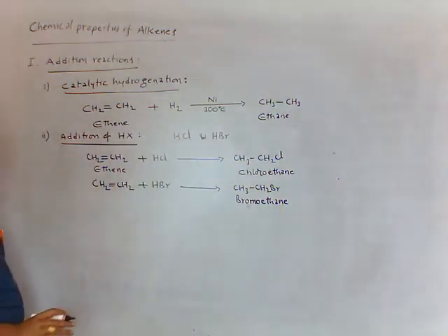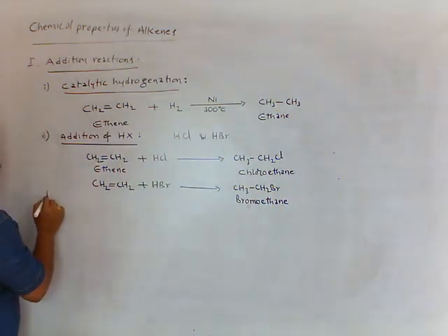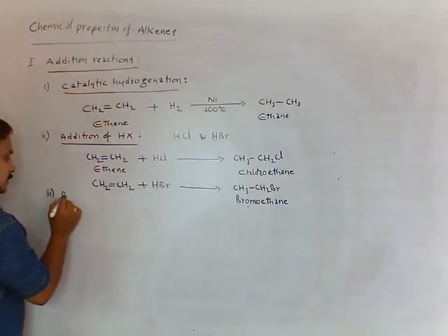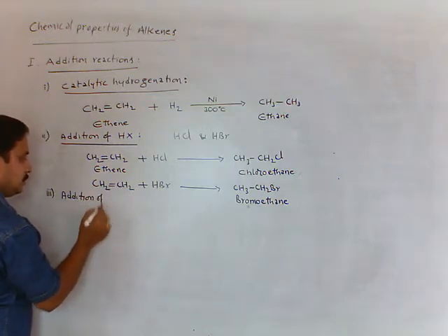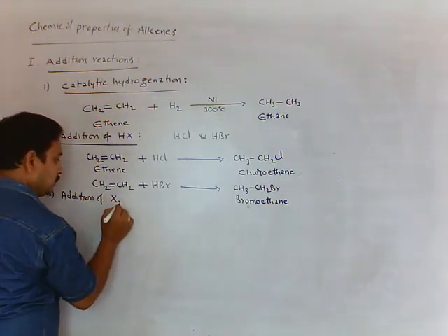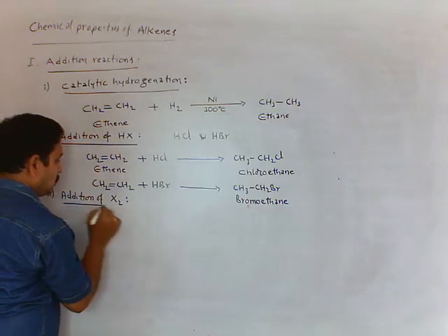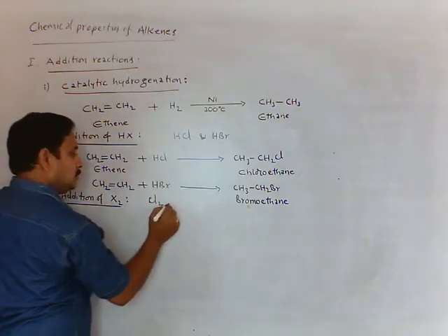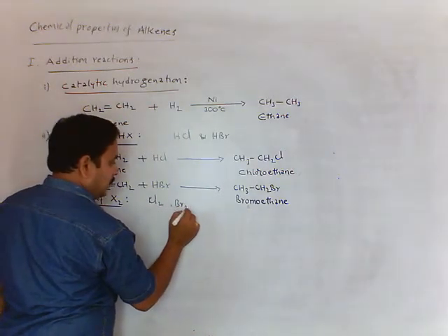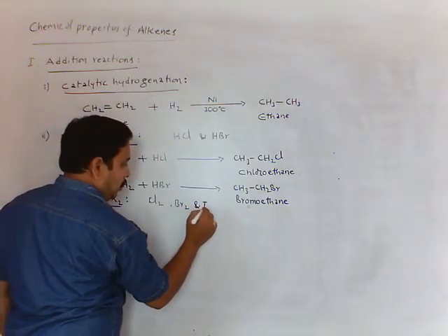Next, third reaction is addition of halogen. Here mostly we are taking chlorine, bromine and iodine.